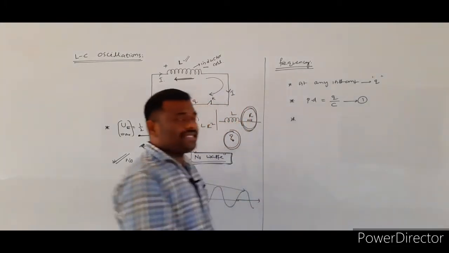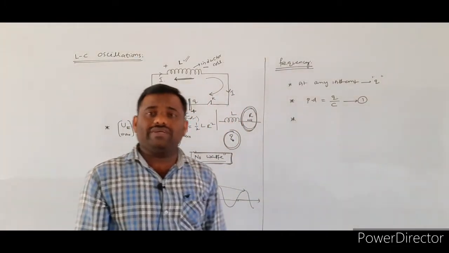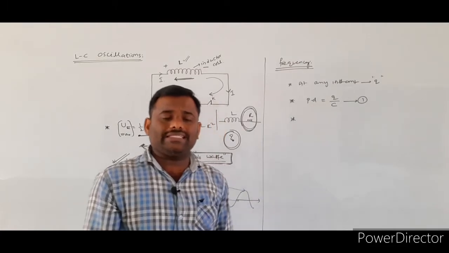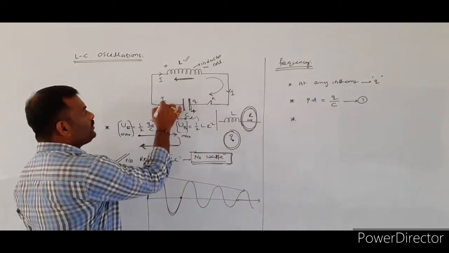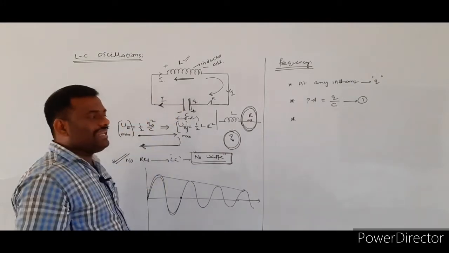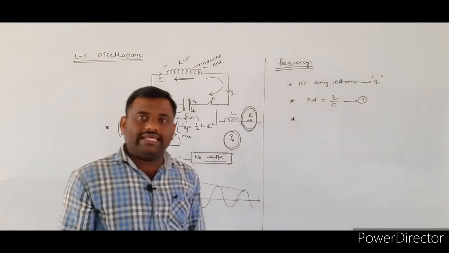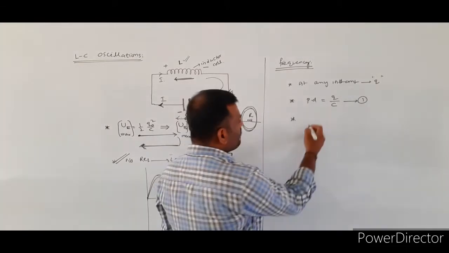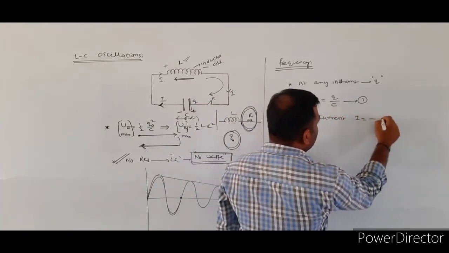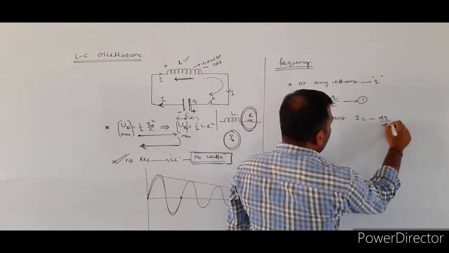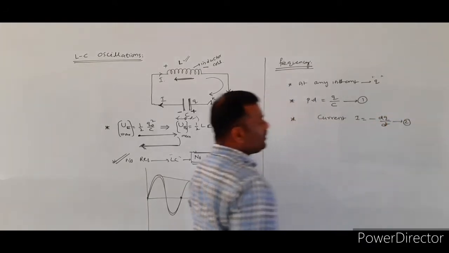Whenever the capacitor is in the discharging mode, some electrical current is flowing through the given LC circuit. That current passing through the given LC circuit will be taken as I is equal to what?